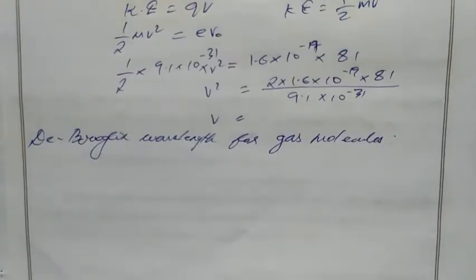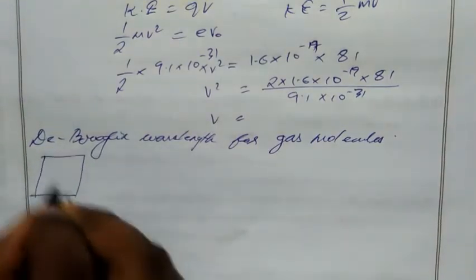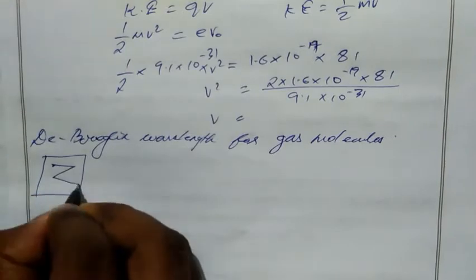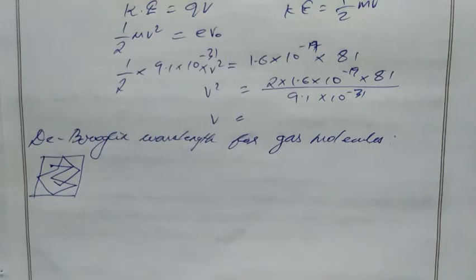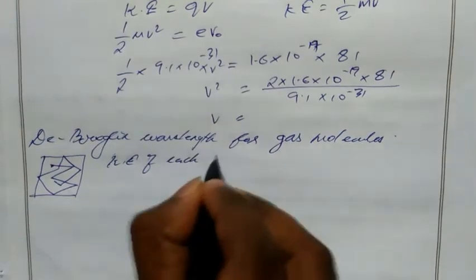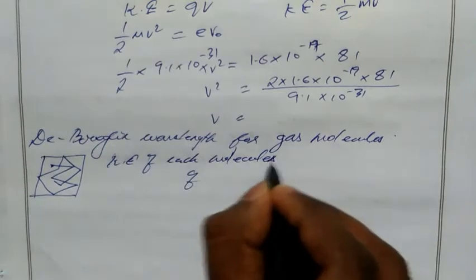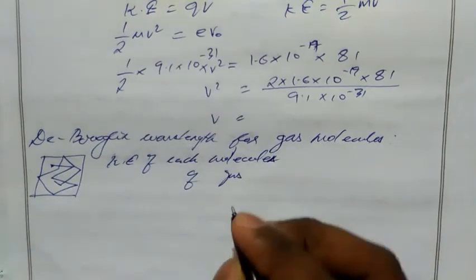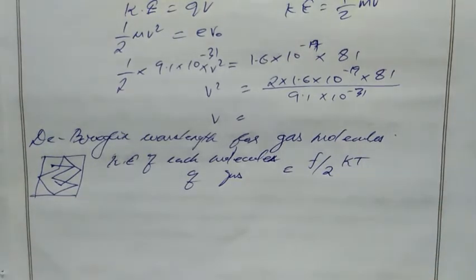The next topic, de Broglie wavelength for gas molecules. In a container, we have gas molecules which move to various places and hit the container, so it will follow a zigzag motion. The kinetic energy of each molecule of gas is f by 2 kT.